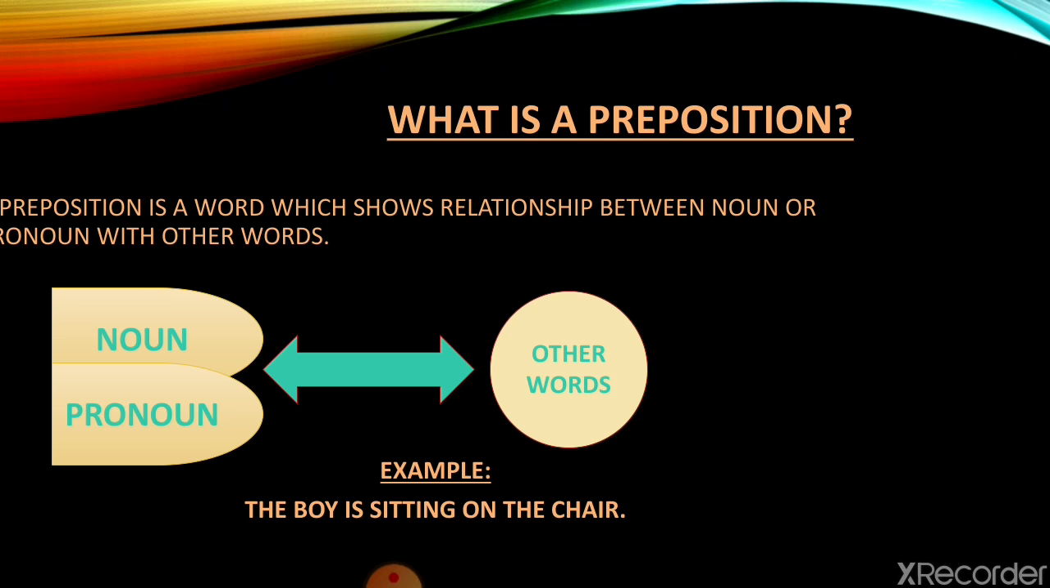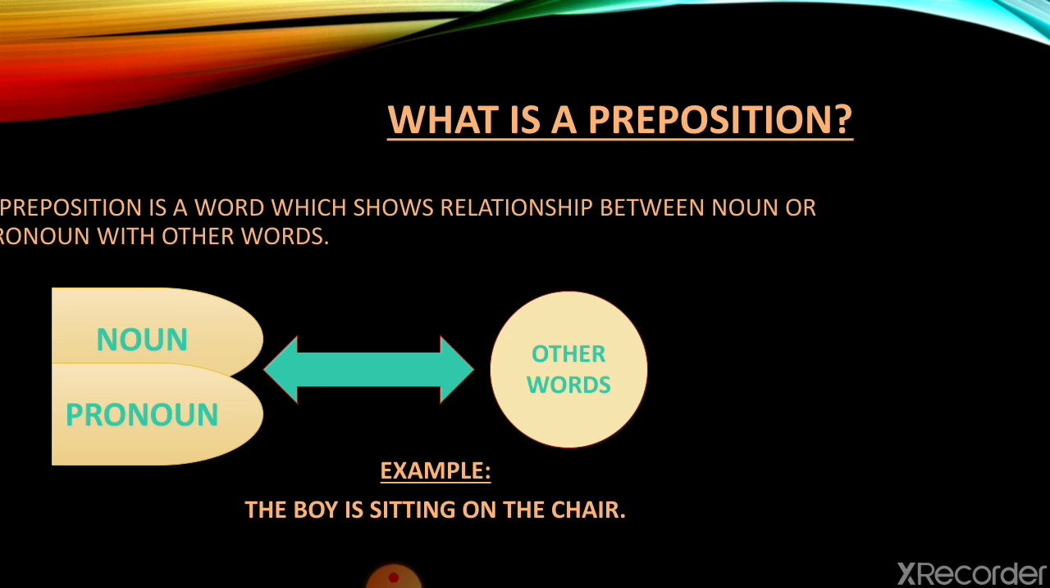Example for this is the boy is sitting on the chair. Where is the boy sitting? On the chair. Here on is used to link chair, which is a noun, and sitting, the placement of a boy.